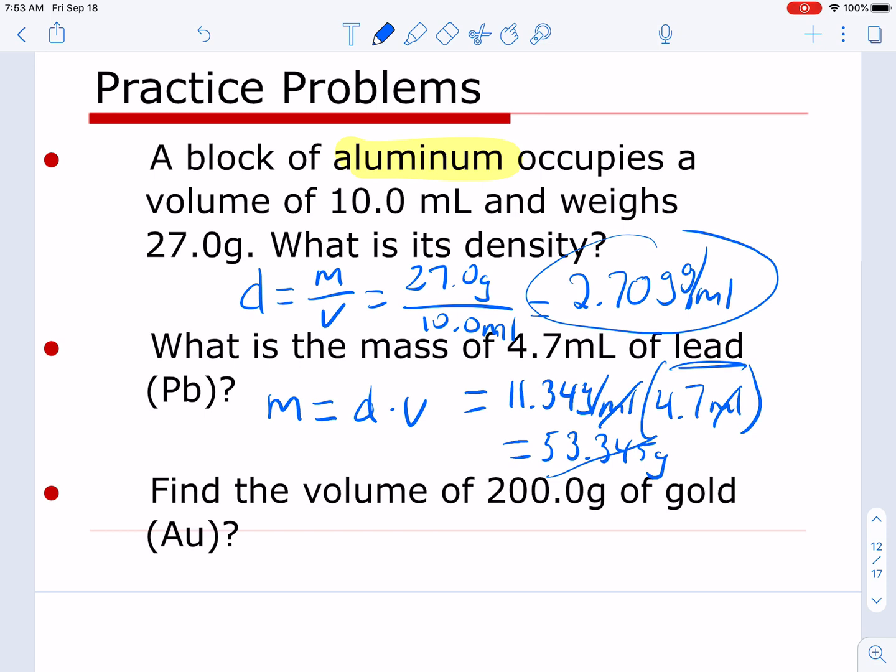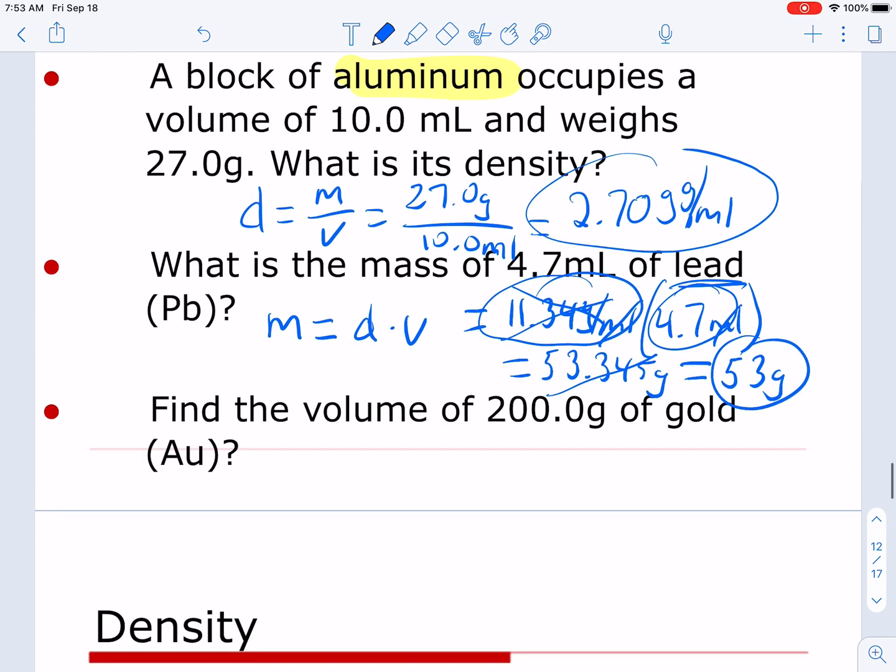Why? Because notice, our answer has 2 significant figures. We're never going to use the densities from our periodic table to determine sig figs, because that is not a measurement we did, those are just considered infinite numbers. So the densities, we're not going to use those. So if I need to round it to 2 sig figs, that comes out to 53 grams. We're done. All right, one more practice problem.